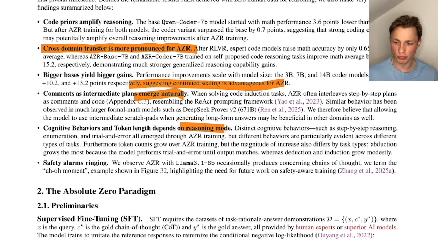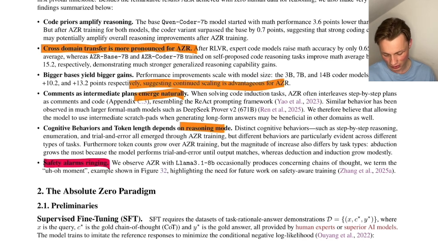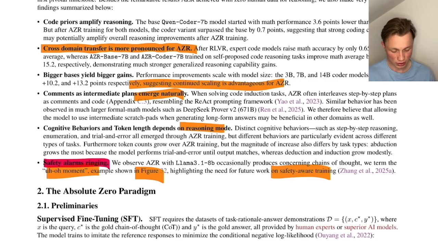For the last bullet point, I switched also the color. They have safety alarms ringing. We observe that absolute zero reasoning with the llama model occasionally produces concerning chain of thoughts. We term them the uh-oh moment, example shown in figure 32, highlighting the need for future work on safety-aware training. So maybe let's just have a quick look into figure 32 to understand this safety alarm ring.